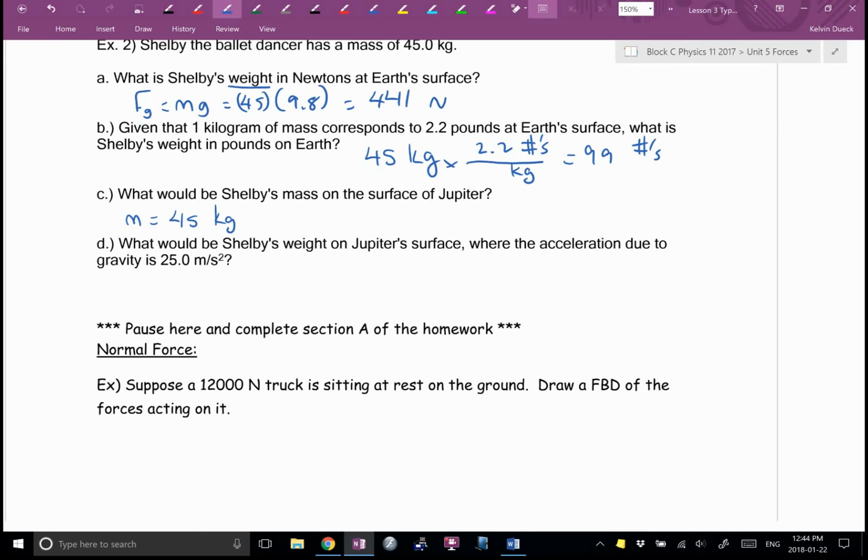What would her weight be? Now that's going to change. Weight is location dependent. Mass is not. So her weight is going to be 45 times 25. I can do that in my head as well. I think. 1250? No, that's wrong. 1150? 1125. Wow. Maybe I can't do that in my head.